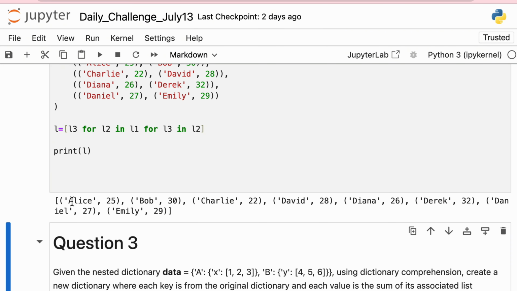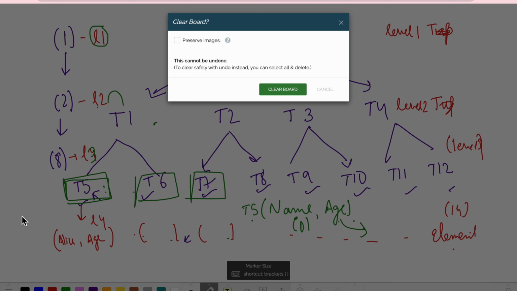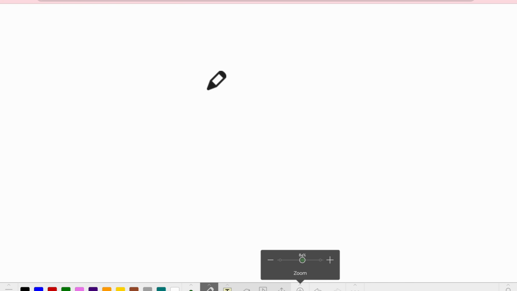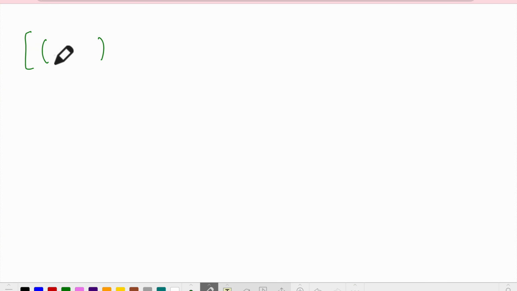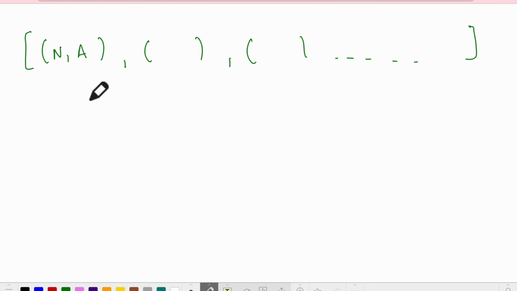Now when I am at this, let me just restart. Now what do I have? I have a list of tuples. I have tuple 1 where we have name and age, then we have tuple 2, tuple 3, and so on. And this tuple, whatever its name is, is L3. This iterator that is going through has the name L3.